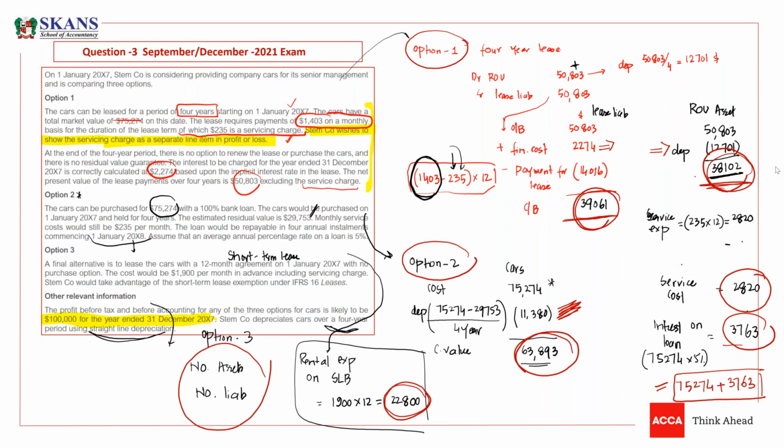Someone asked me, do we need to give a split of non-current and current? No, you don't need to give it. You just need to write that the liability will be divided into long-term and short-term liability, and that's it. Why? The payments are on a monthly basis, and you would have to make a 12-month table to calculate the long-term and short-term. So this is not possible, and it is better not to do so.